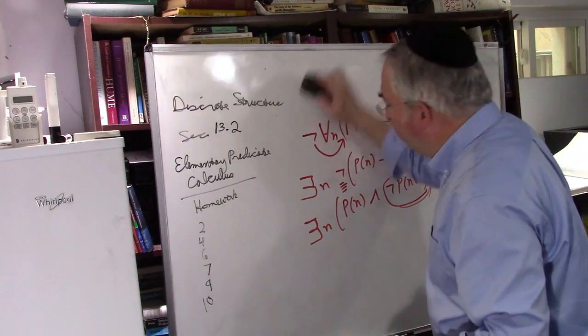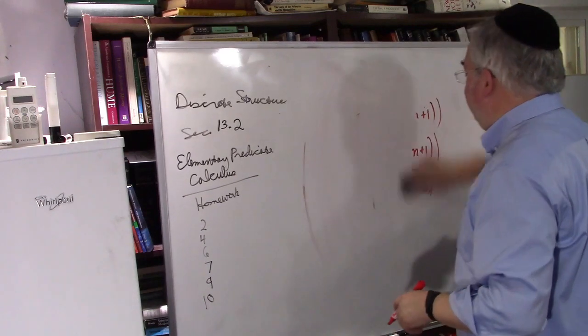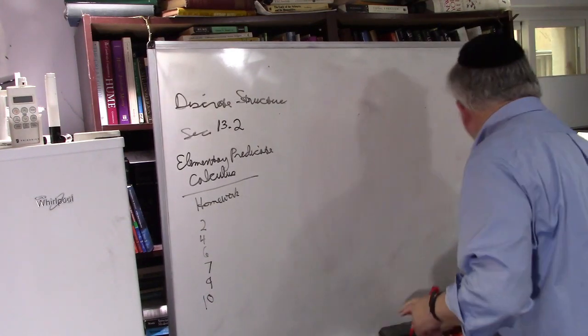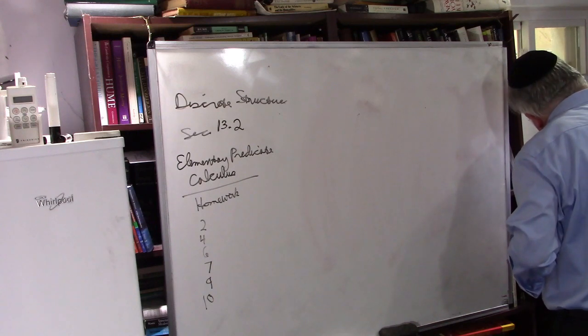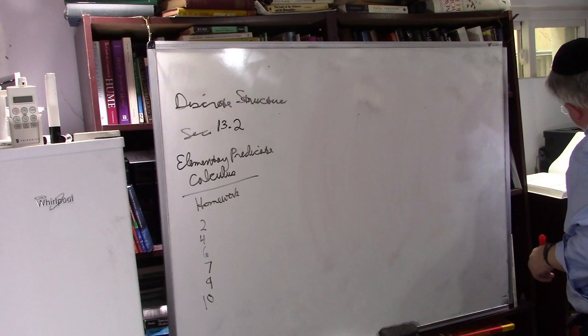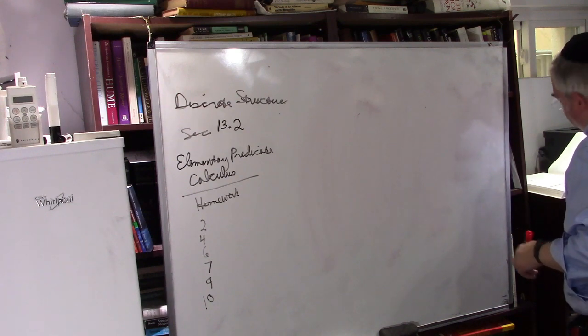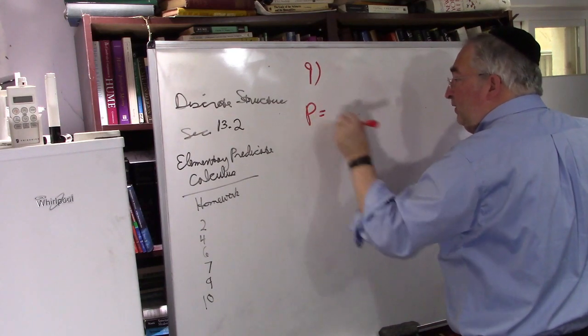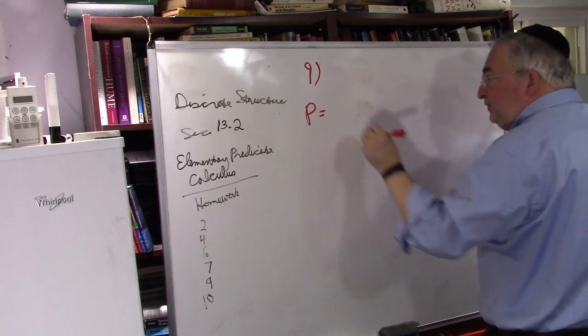Great, let's do number 9. Okay, so let's see. This is number 9. We have a formula, P. The formula stands for as follows.